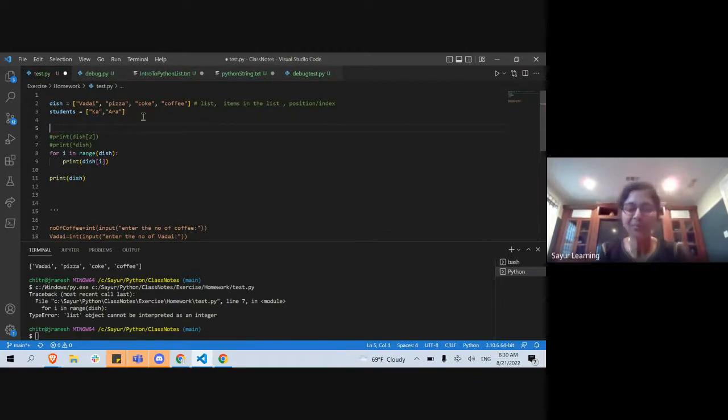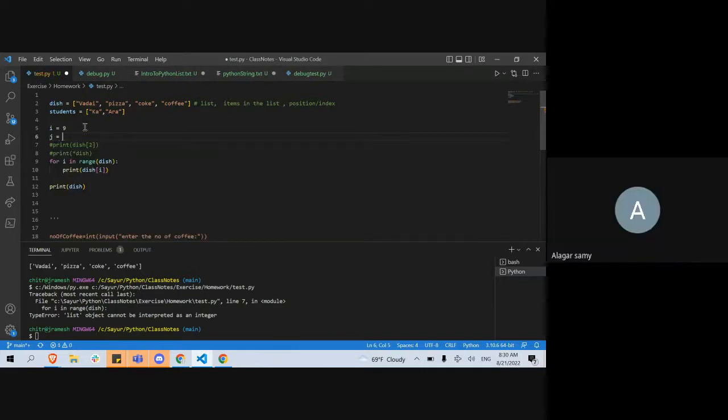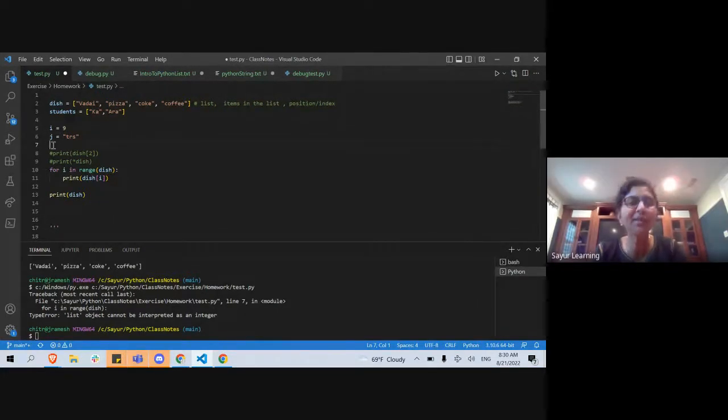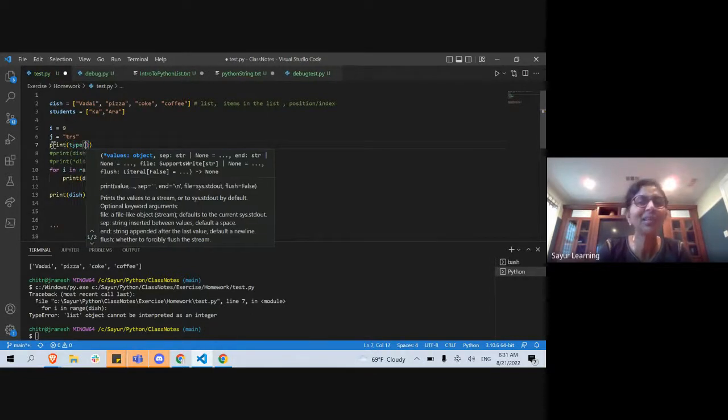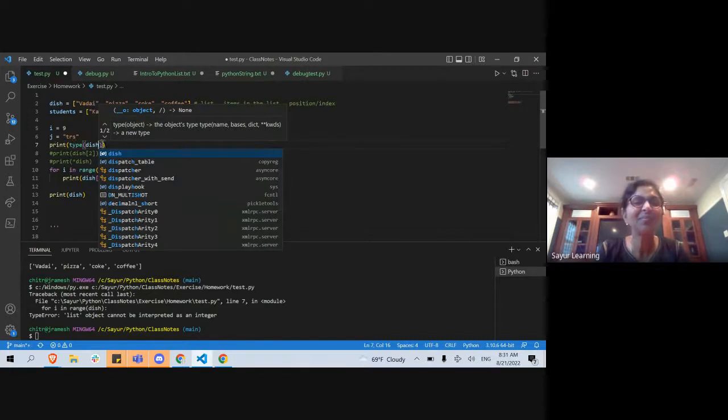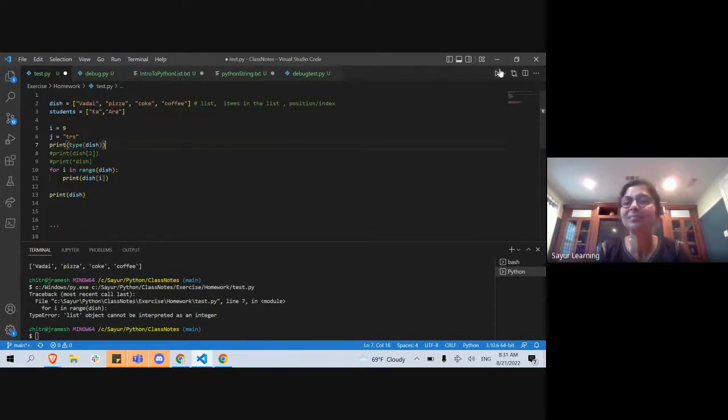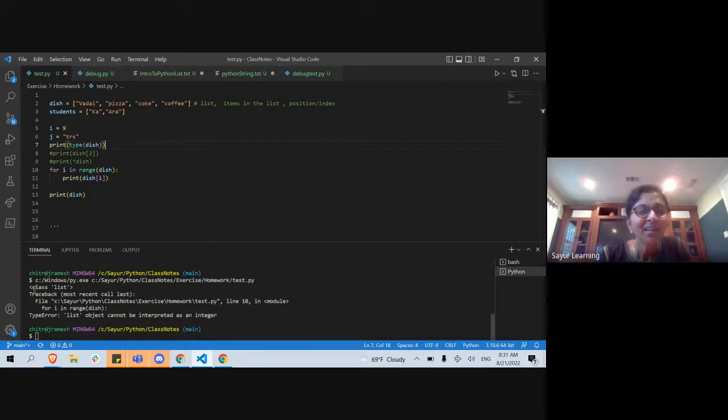What is the data type of, let's say, what is the data type of i? Integer, ma'am. Integer, list, ma'am. Dish is a list data type. The data type of dish is, you can type. List. There is a way to, what's the command? Anybody know the command? Print type. I don't know, type of dish. I think that's a command name. But see, the type is class list. Okay, I should say something like this. It's a list. This is the print statement for that.